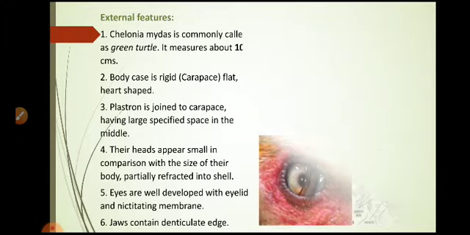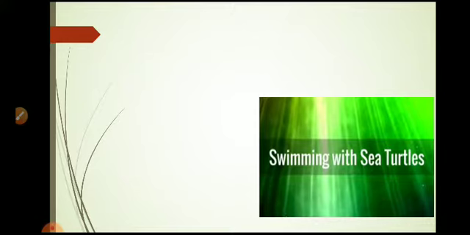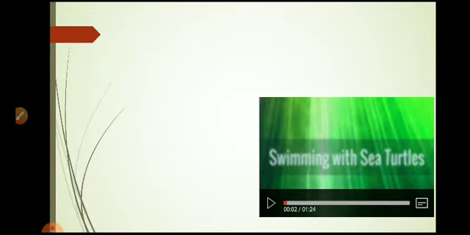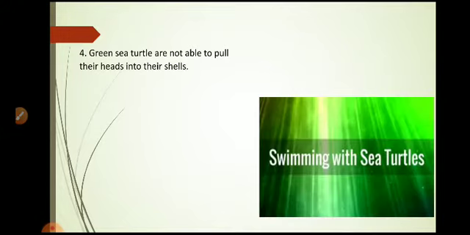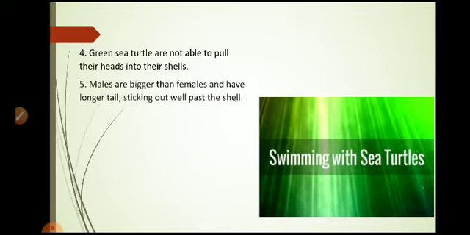Now next, green sea turtles are not able to pull their head into their shell. Here we are discussing the green turtle, and it is a peculiarity that they are not able to pull their head into their shell.